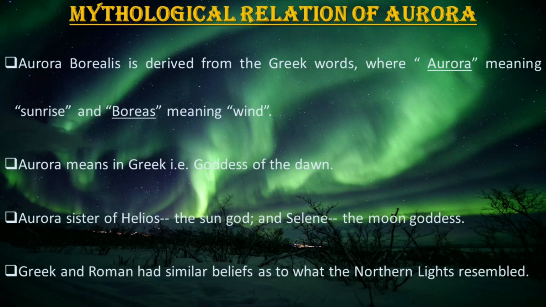The third one is, Aurora raced across the sky in her chariot to alert the new day. The fourth one is, Romans believed Aurora was the goddess of dawn. And the last one is, Greeks and Romans had similar beliefs as to what the northern lights resembled.